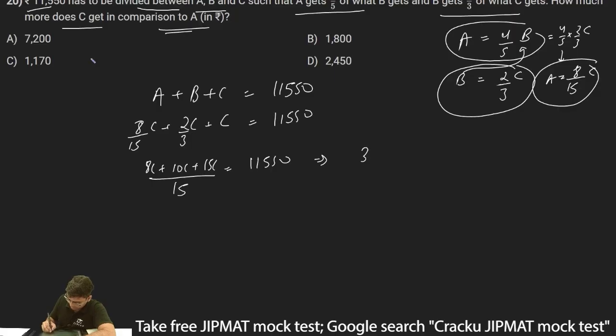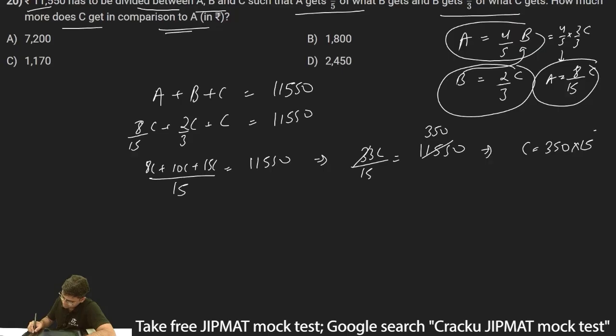Thus I can write 33C divided by 15 is equal to 11,550. 33 and 11,550 can be divided, and this will be 350. So thus I can write C will be 350 into 15.